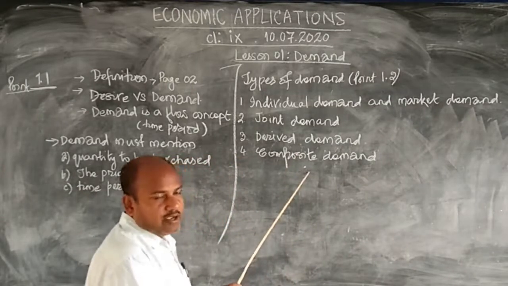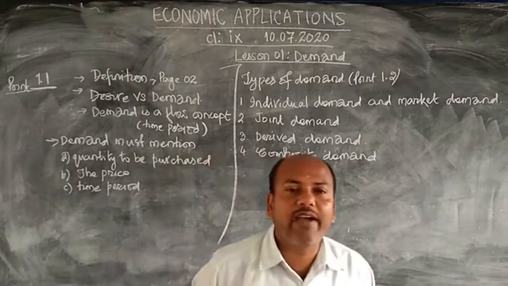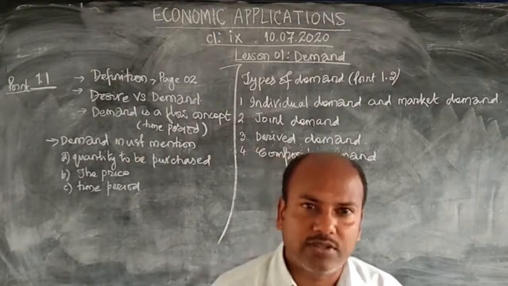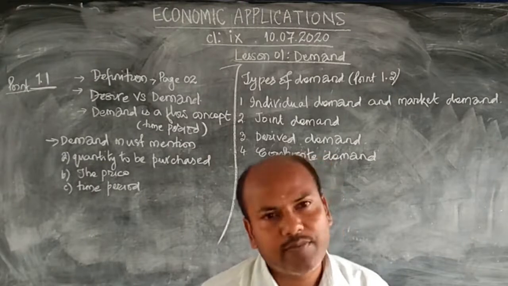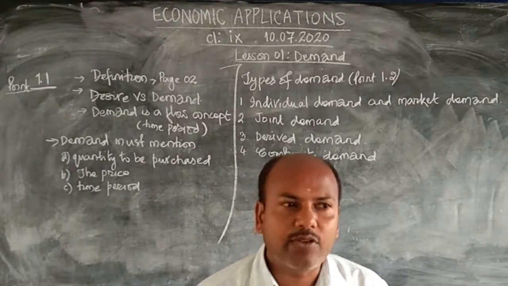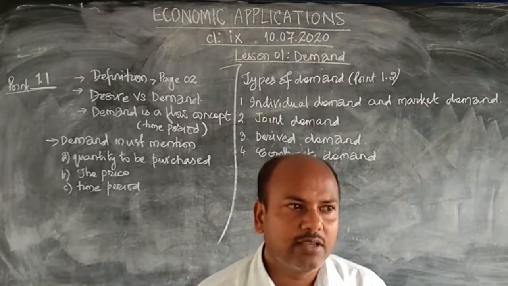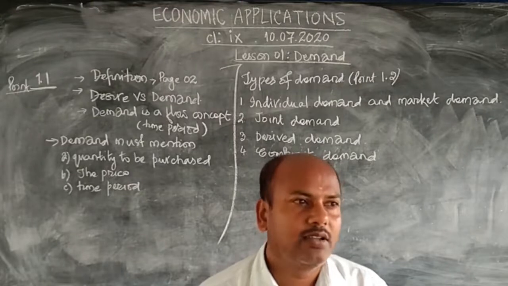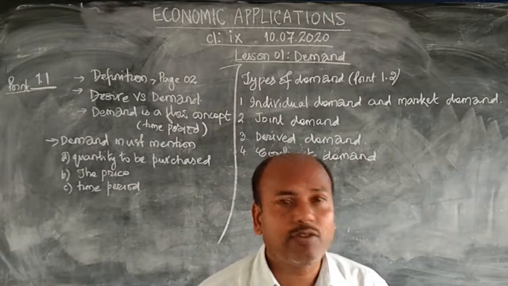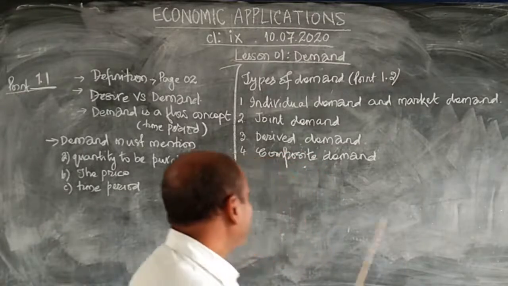Composite demand. Composite demand refers to the demand of those products which have got multi-purpose use. Like milk is a composite demand. You can drink, you can prepare tea, you can make ice cream, you can make cheese, you can make butter, you can make chocolates. So many products you can make. It's a multi-purpose use. Products are called composite demand.